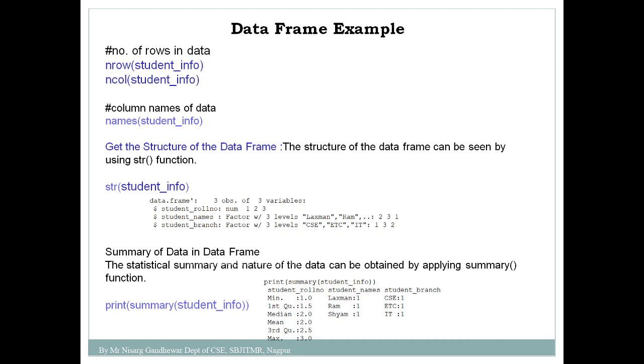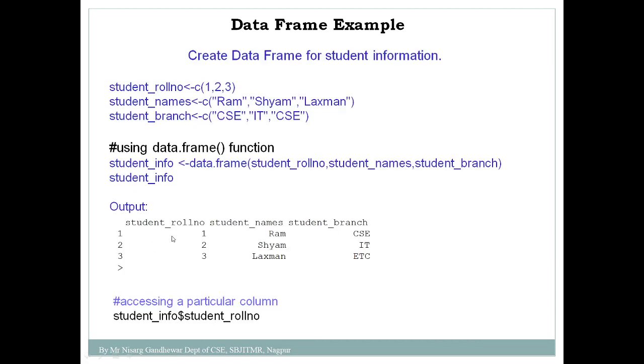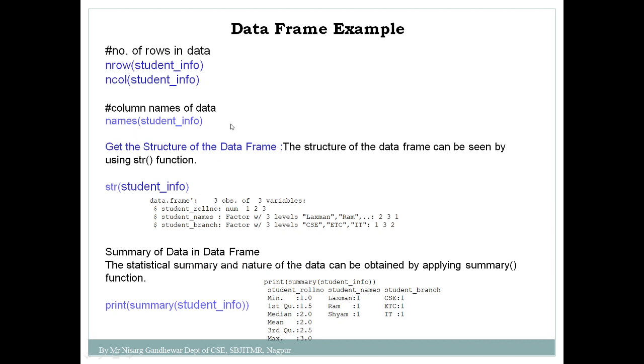Suppose you want to know the different names of the columns present in the data frame. Then how can you do this? By using names as a function. names is a function which requires the data frame variable student_info. It will give me the names of the columns. What are the different names? Student roll number, name and branch. So this output I will get.